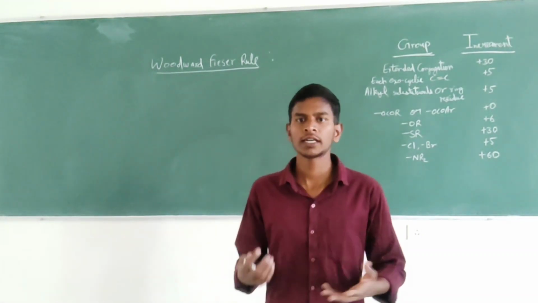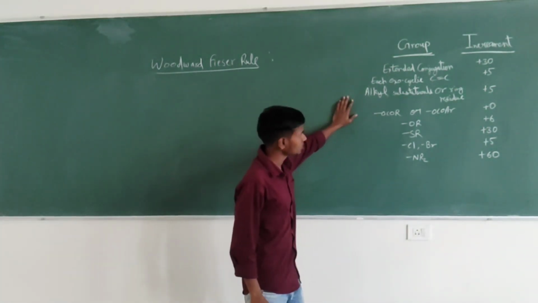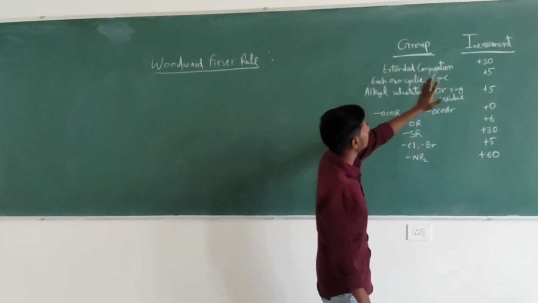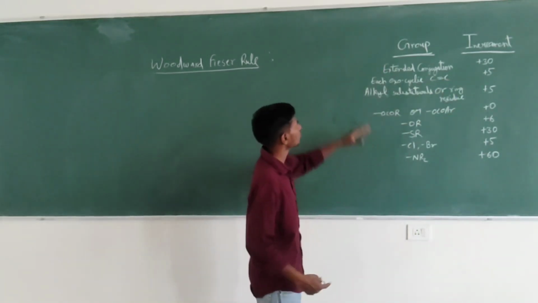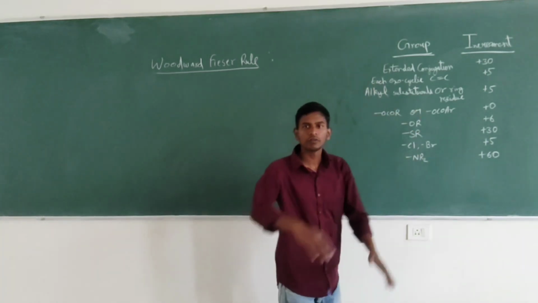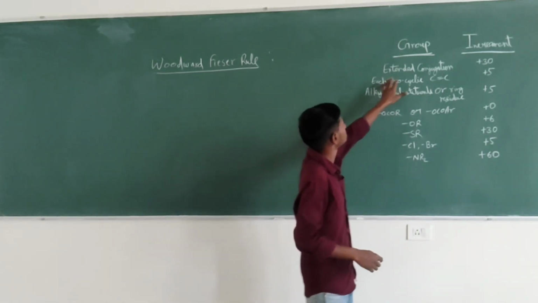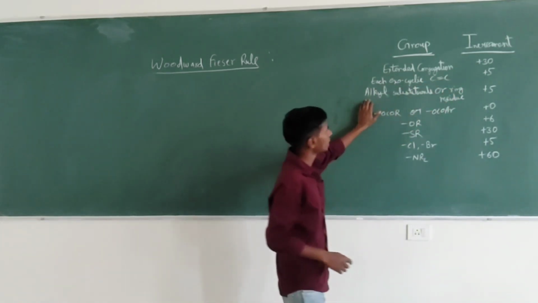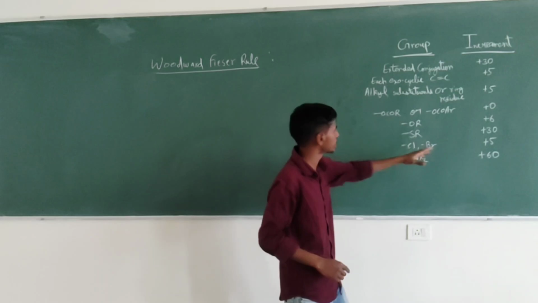So for calculating lambda max of different structures, we have to first go through this table. This table shows groups in the left side and increment on the right side. The extended conjugation is plus 30. I will tell you what these are, but for the time being we will consider this table. Extended conjugation plus 30, each exocyclic carbon double bond is plus 5, alkyl substituent or ring residue plus 5. These all are in nanometers.